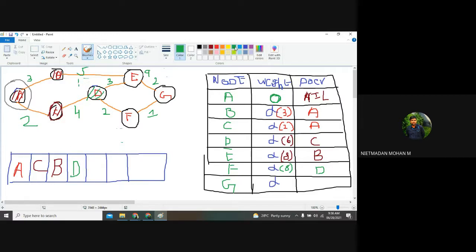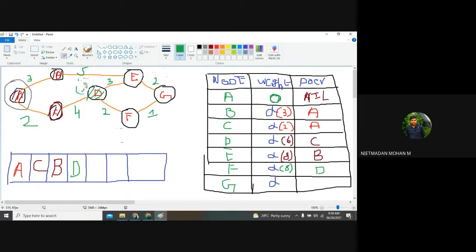The previous weightage of D will be 6, and when you are traveling from D to E, the weightage will be 9. But the previous weightage of E is 8, so this 9 will not be considered. You no need to worry about those conditions over here, right?